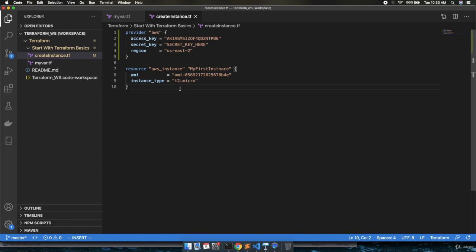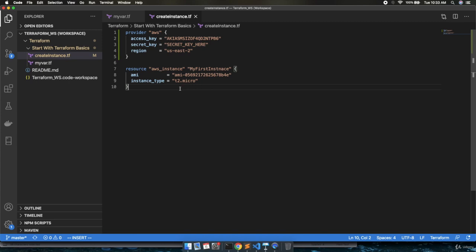Why is this challenging? Because whenever we are working in organizations, we have different projects for development, different projects for regression, and different projects for production. You will not face a scenario where development and production are working in the same AWS project or the same Google Cloud project. The AWS or Google Cloud projects for engineering, development, regression, and production will be different.